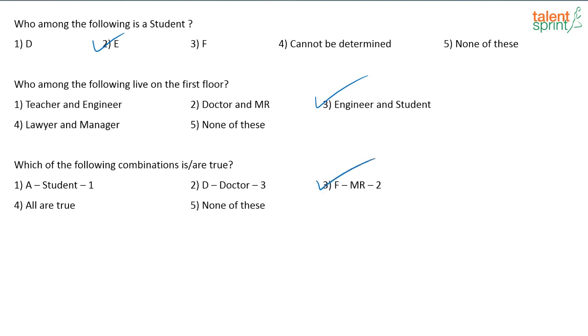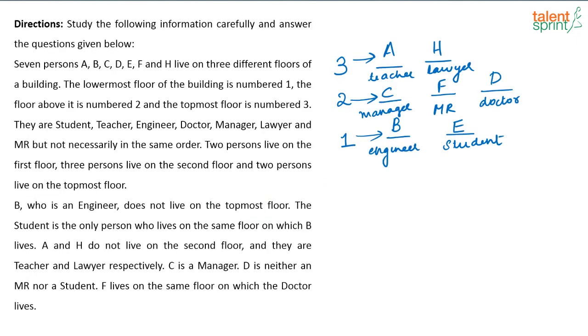F, MR and he is living on the 2nd floor, correct? See, A is not the student. Okay, D is the doctor but D is on the 2nd floor. Yeah, so this is the correct one. Because very clearly they have said B is not on the top floor. That means B has to be on the bottom floor only. Using that, B will come only here. So A and H have to be on the top floor.